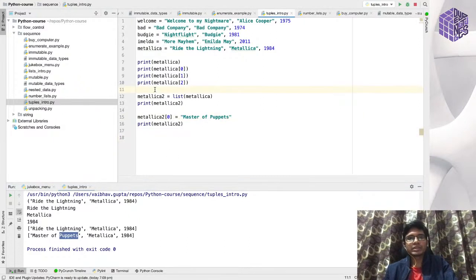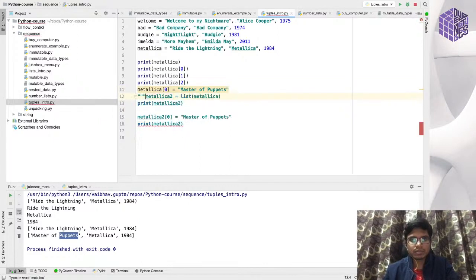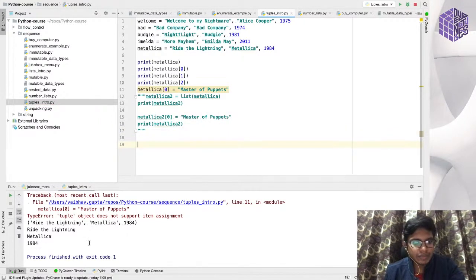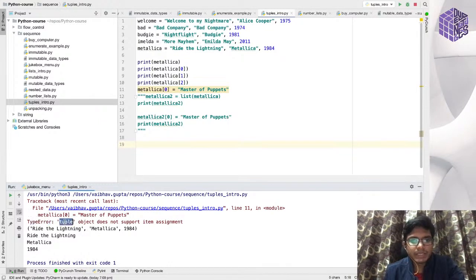Now let me do one thing. Let me try to change the value of the tuple and not the list. If I do it like this, let me just comment this. Now let me run this. You will see it gives a type error: tuple object does not support item assignment. That means once you have initialized your tuple with the value, you cannot change its value.